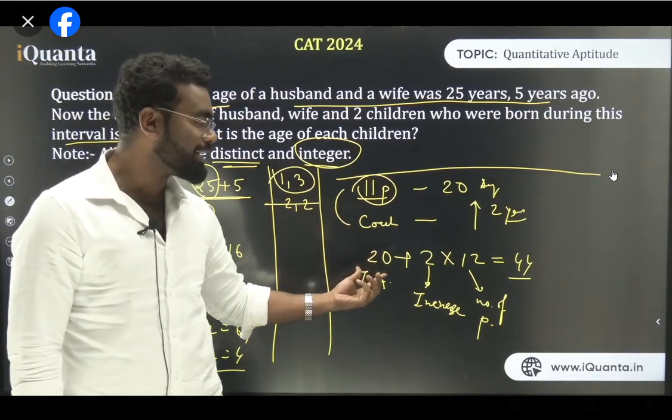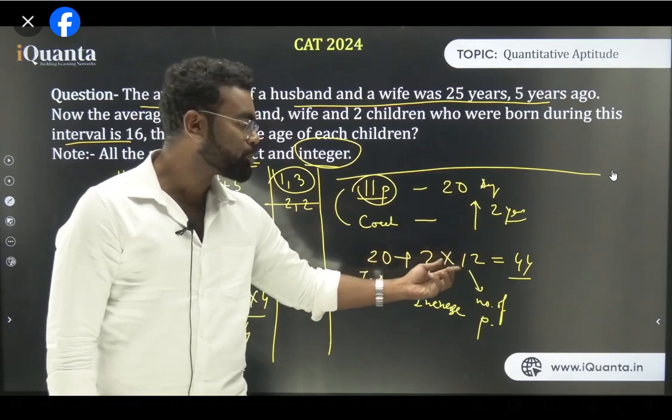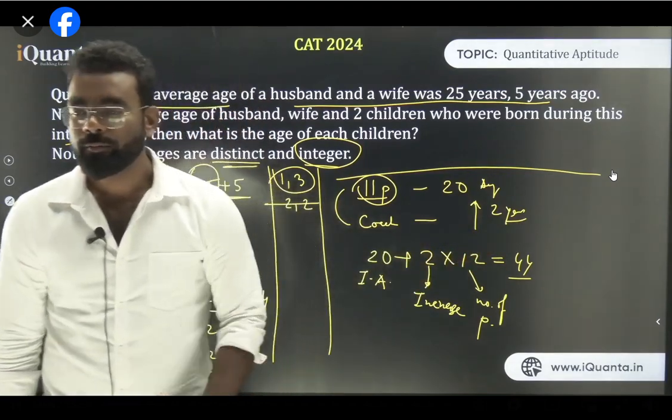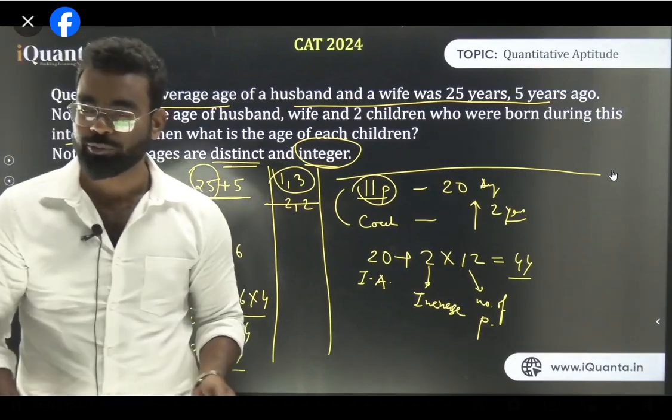The shortcut here is to first write the initial average. What is the initial average? That is 20. Now what is the increase? An increase of 2 years. And what is the number of people now? 12. So 20 plus 2 into 12 is 44. We have already done this kind of question in the previous class, so I'm not going too much into it.